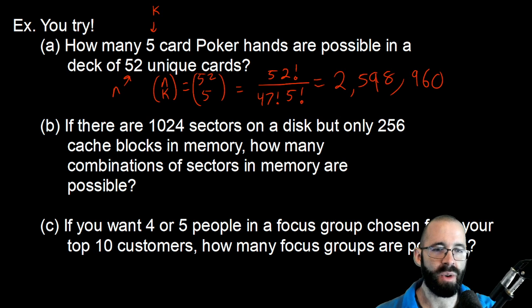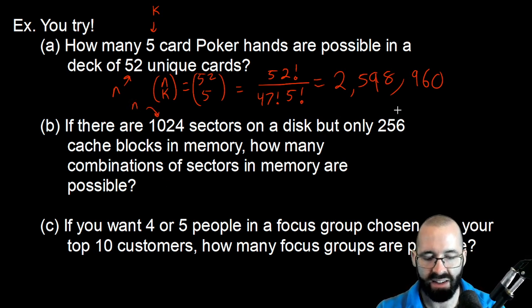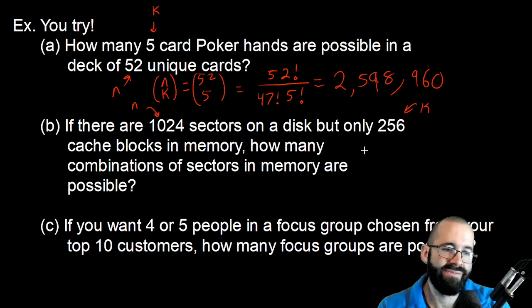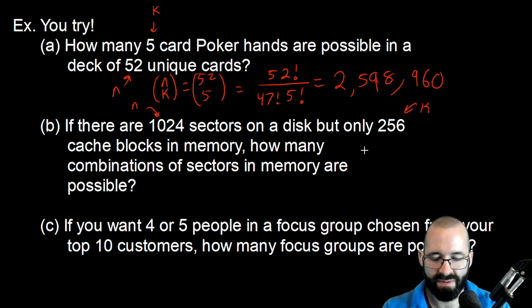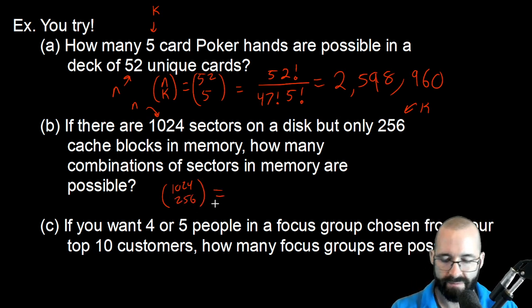If there are 1,024 sectors on a disk, but you only have cache blocks for a quarter of them in memory, how many combinations, how many ways are there of putting those sectors in memory? So the idea here is, again, very similar, right? We have 1,024 things, and we can only choose 256 of them. The order doesn't matter here. It's the same thing. All right, so you're going to do 1024 choose 256. You type that in, you should get the right answer.